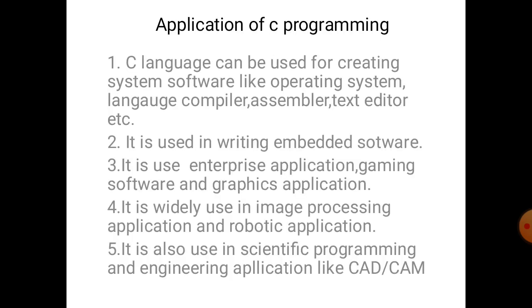We will discuss our next topic, applications of C programming. C language can be used for creating system software like operating systems, language compilers, assemblers, text editors, etc. The next application is writing embedded software. Third, C programming language is also used in enterprise applications, gaming software and graphics applications. Next, it is widely used in image processing applications and robotic applications. And fifth, it is also used in scientific programming and engineering applications like CAD and CAM. This is the application of C programming.